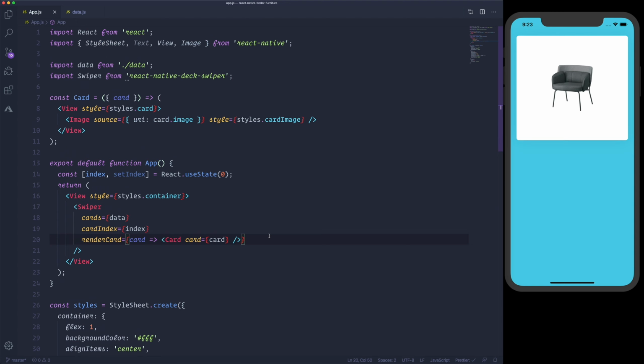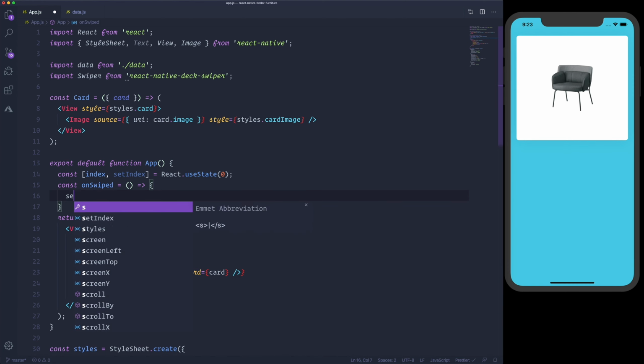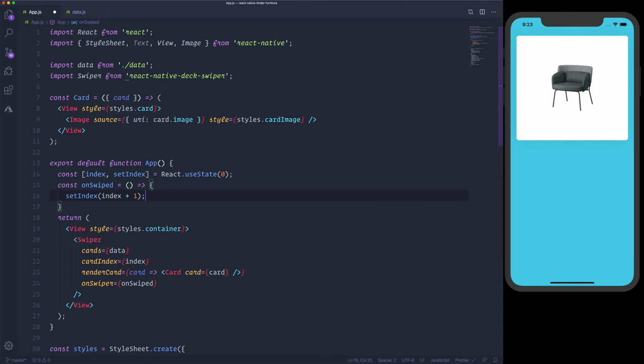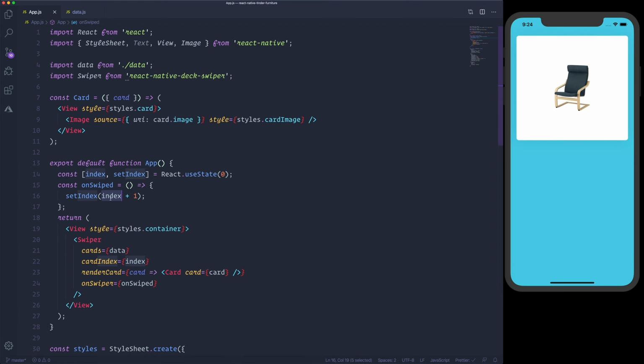In order to make this component work with swiping, we would like to modify the index whenever the user is gonna swipe, right? And the swiper component exposes a method called onSwiped. Create this method here to set the index to index + 1, let's say, right? And whenever now we swipe, you see we will increase the index and the next card will pop up.